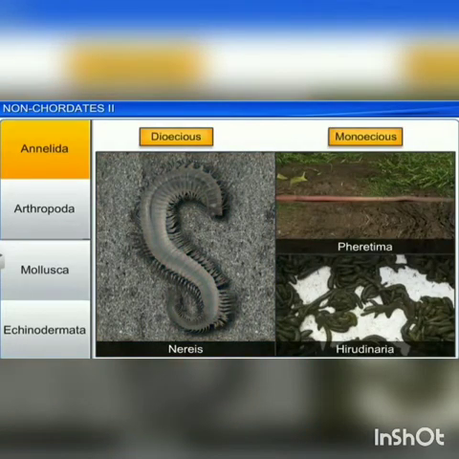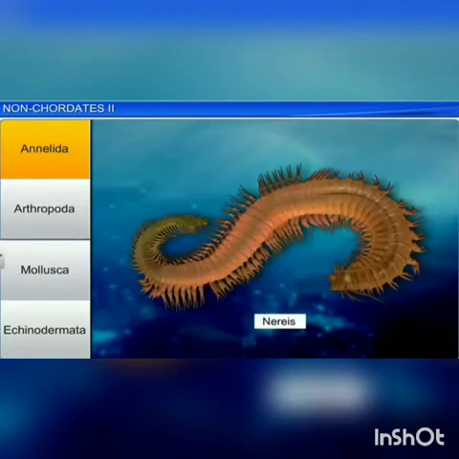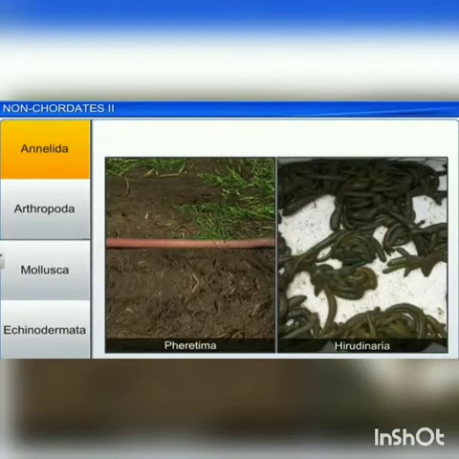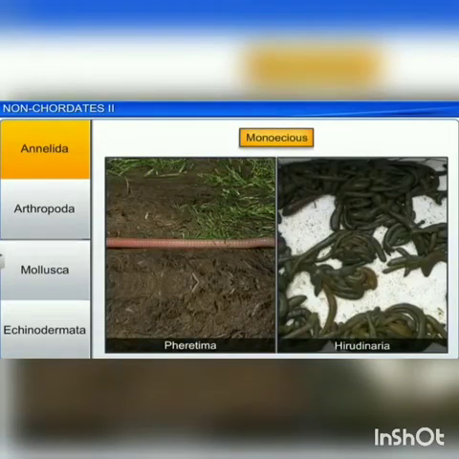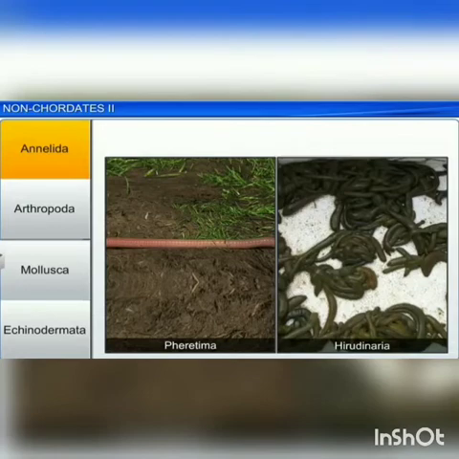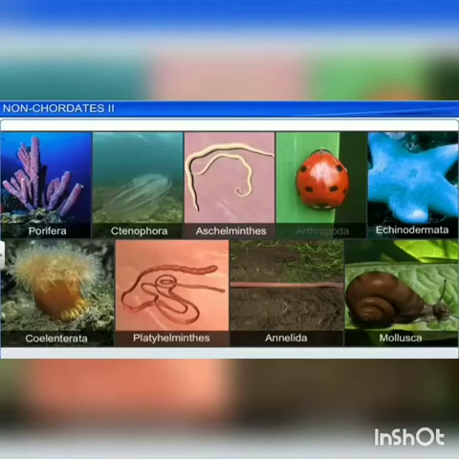Some are monoecious and some are dioecious. Monoecious means a single sex and dioecious means having two sexes. Examples: earthworm and Hirudinaria are monoecious whereas Nereis is dioecious. They reproduce asexually too; development is direct and the larva is trochophore larva.